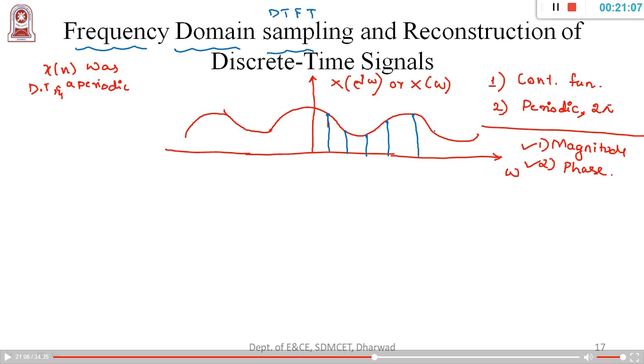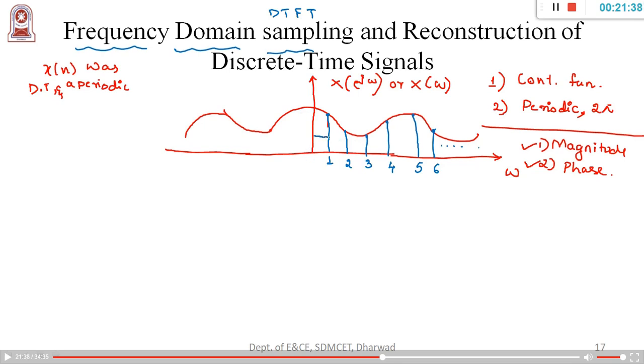Now I try to sample this. Sample number 1, sample 2, sample 3, fourth sample, fifth sample, and it continues in the same fashion. The samples 4 and 5 appear a little more distant compared to 1, 2, 3, but please assume that all the samples are equidistant.